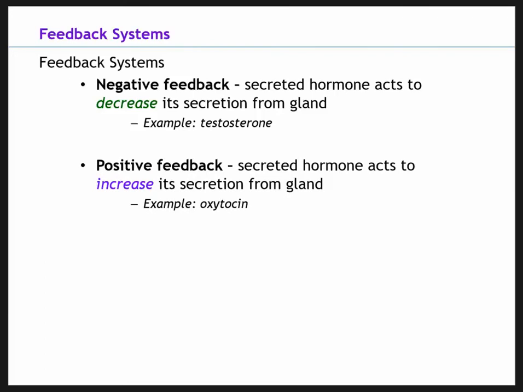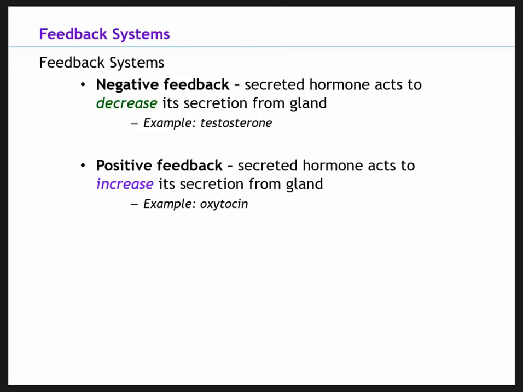In negative feedback, the secreted hormone acts to decrease its secretion from a gland. This process is used by most hormones. The hormone that is formed stimulates the gland or the structure that secreted the substance to diminish the amount of secretion or physiological function stimulated by that hormone. So if a hormone is too high in the blood, that hormone will act on the gland that secreted it to inhibit its production. Two examples of this are testosterone and cortisol, which use negative feedback.